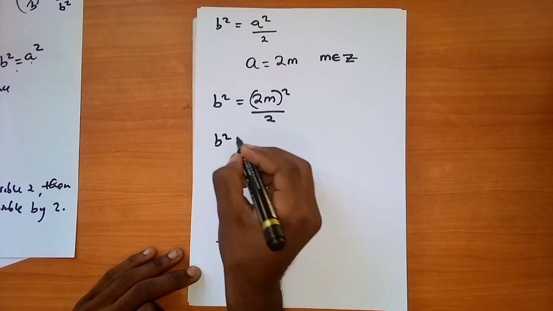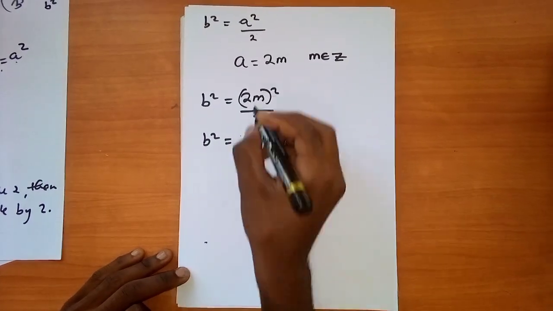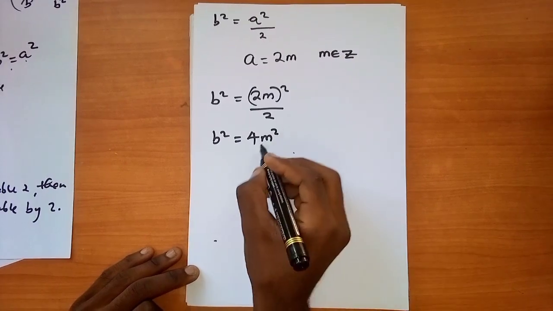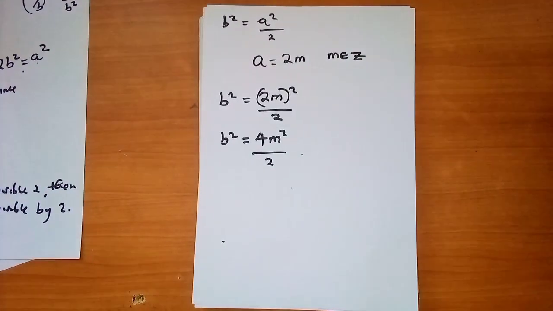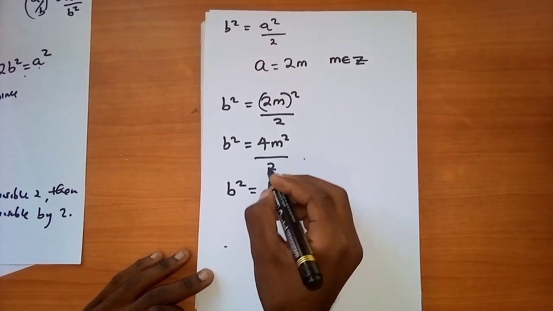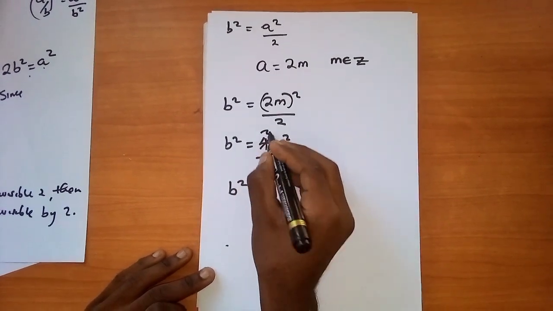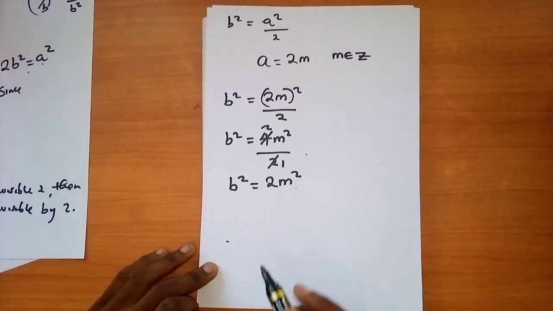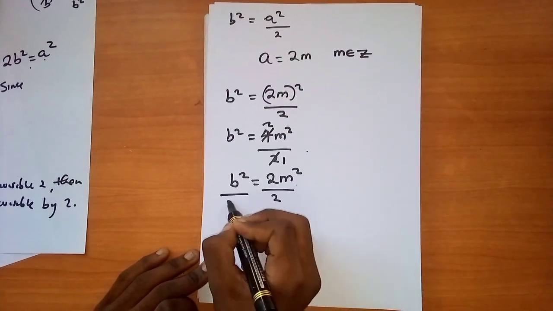What do we get? b squared should be equal to, when you distribute, 4m squared over 2, right? So this side, what do you realize? When you divide 4 by 2, you get 2m squared. And what does this tell you? In short, you can divide both sides by 2 if you wanted to.